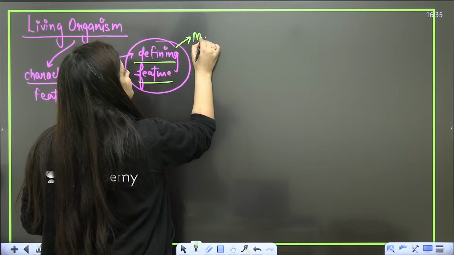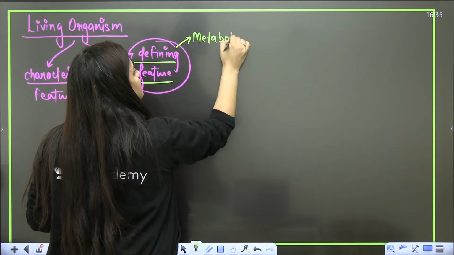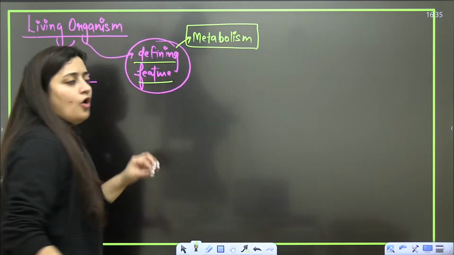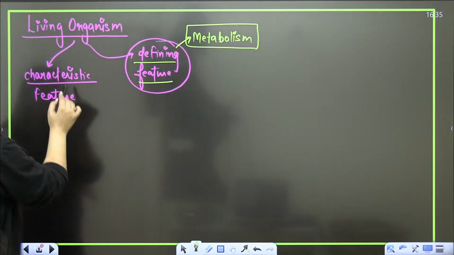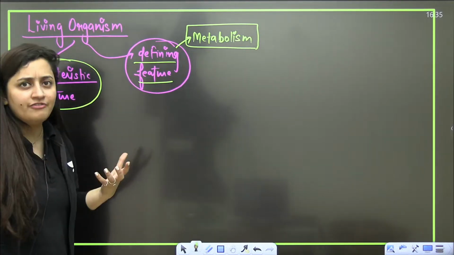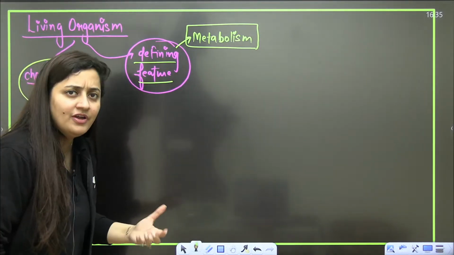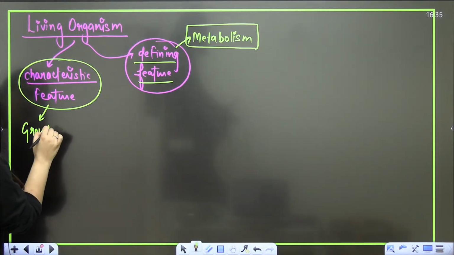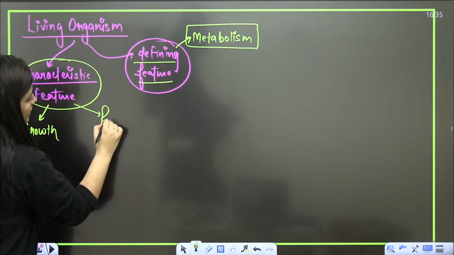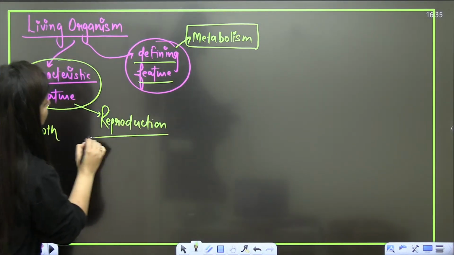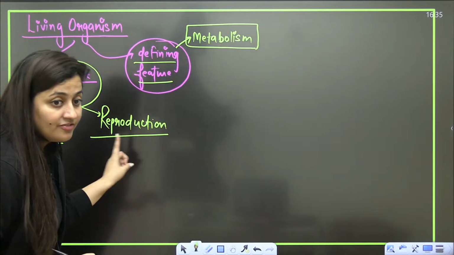I will give you the example of metabolism, right? The chemical reactions which are there in our body. In all living organisms you are going to see it. But when we say the word characteristic feature, it means these are features of living organisms, but maybe in some living organisms they are not present. Say I use the words growth and reproduction. They are the characteristic feature, not the defining feature.